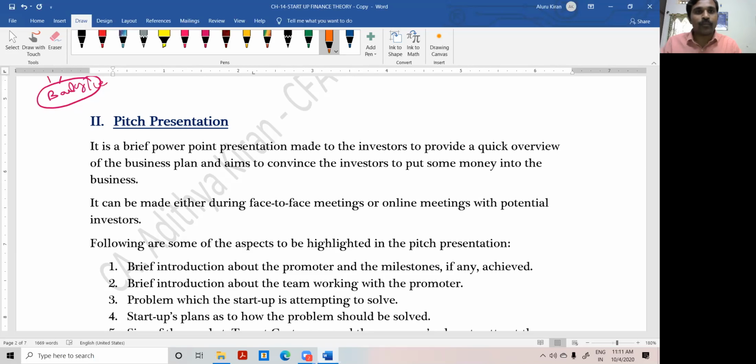Finance and legal. We are familiar with financial management and with the laws, corporate laws or taxation laws. Even if some new act comes, we are habituated to reading legal terminology. We are well versed with it. Am I correct or not? Yes or no? By reading income tax law and the Companies Act, we are familiar with legal terminology.